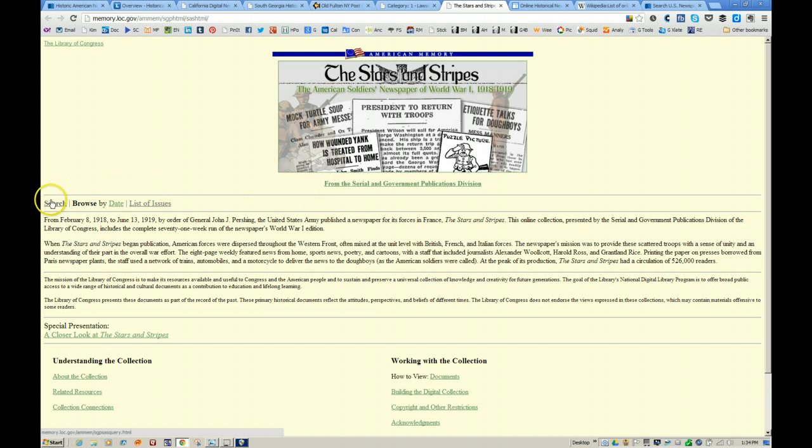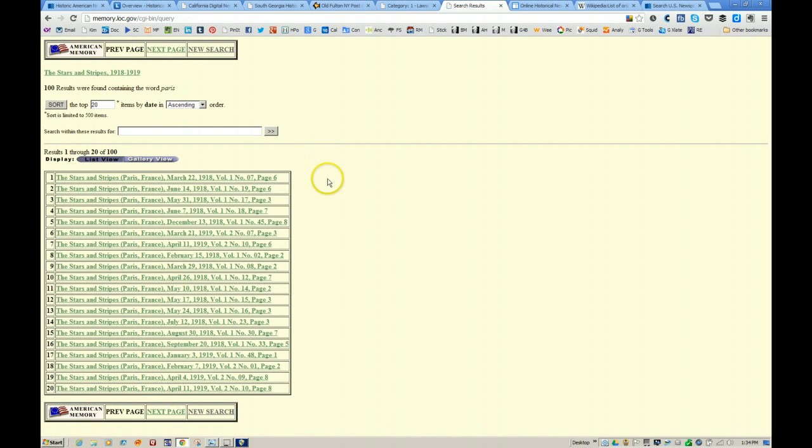You can do a search or you can do a browse. This is a newspaper. It was published by the U.S. Army a long time ago. That's when it started. And again, we'll try a search. Let's just enter the word Paris. Whoops. Helps if you can spell. Looks like I've done that one before. And up comes the results.